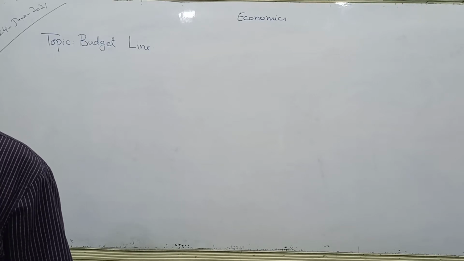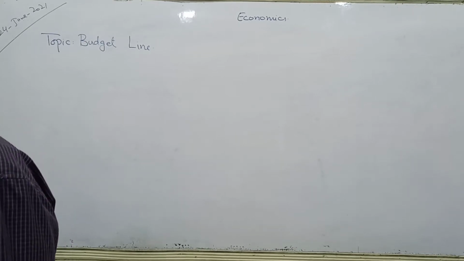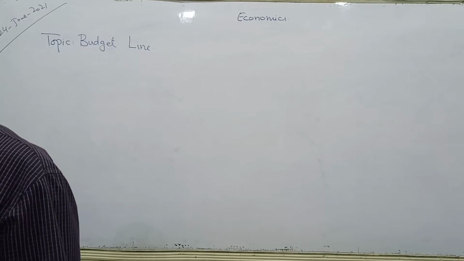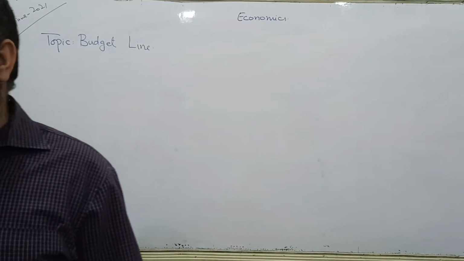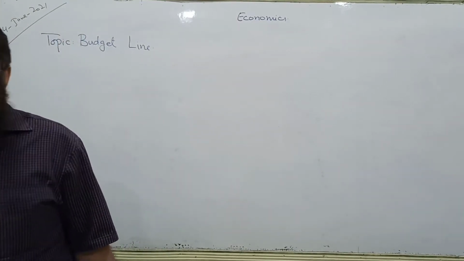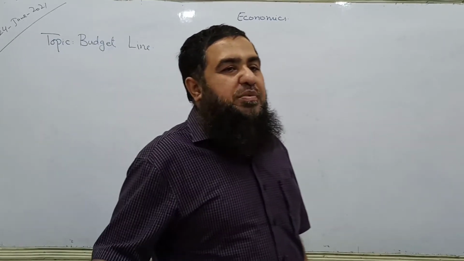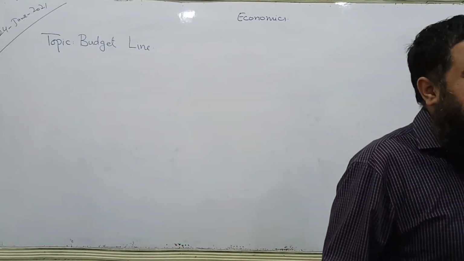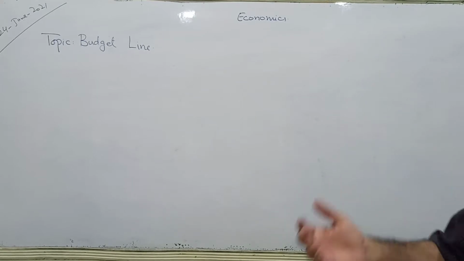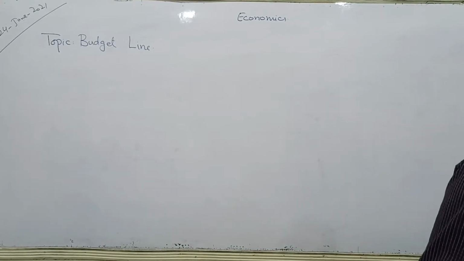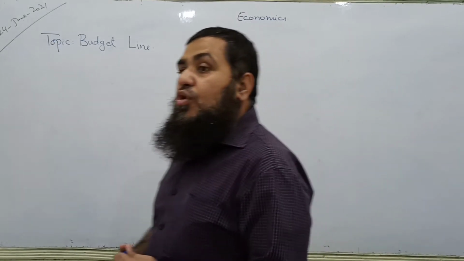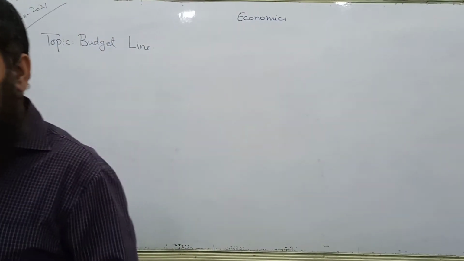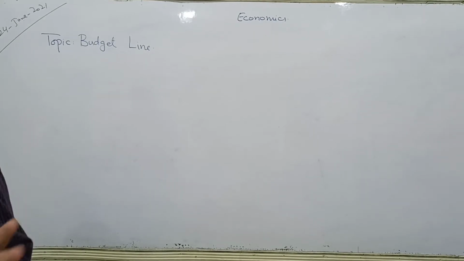If prices are increasing and you have a fixed income, you will be able to buy less quantity of everything, because the market signals are that your real purchasing power has gone down as prices have increased. And if you increase your income and prices remain the same, then in real terms you can buy more, because now you have more nominal income in your pocket. Clear? So the budget line shows us the consumer's affordability.